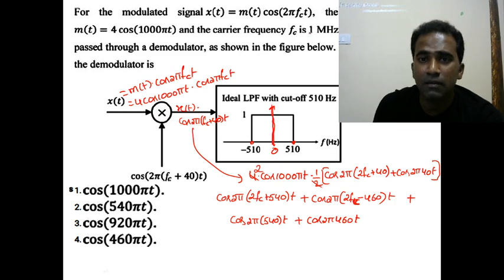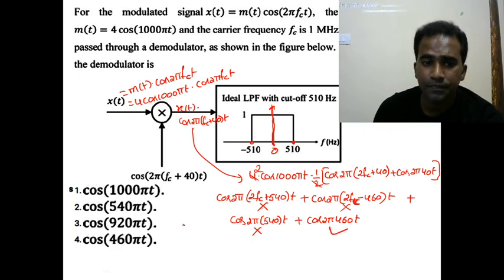Since fc is 1 megahertz, this frequency is very huge. 2 times 2 megahertz plus 540 hertz, it will not be allowed by this filter. This part, 2 megahertz minus 460, this also will not be allowed by the filter. This part, the frequency is 540 hertz, that also will not be allowed by the filter. Only this part will be allowed.